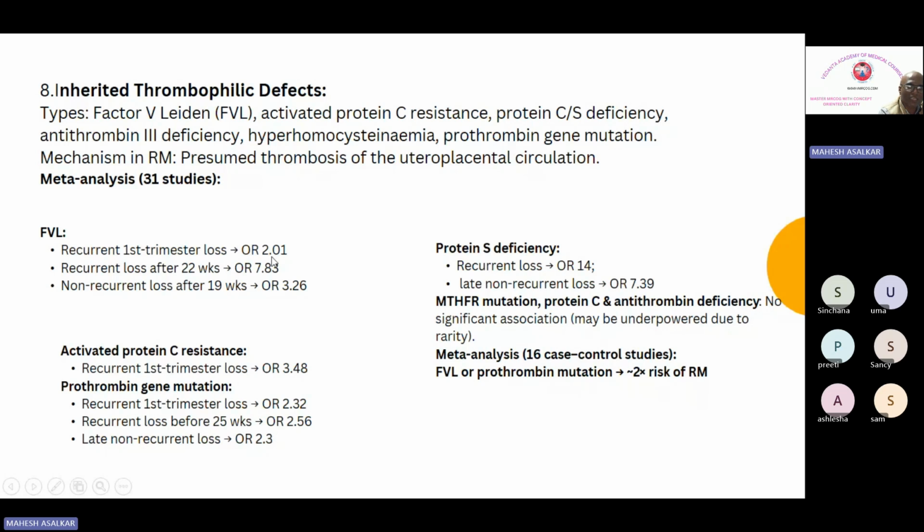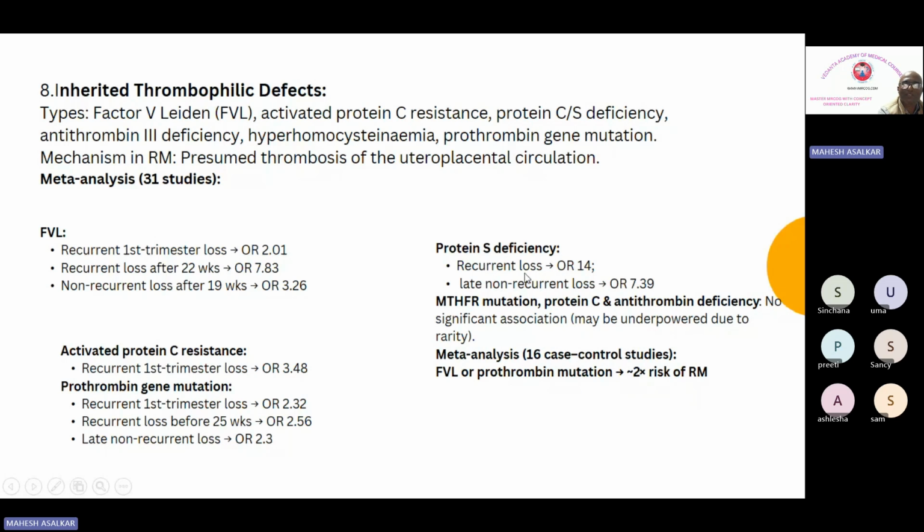So if you see here, all the odds are between 2 and 3. There is definitely an increased risk, but the greater increase is with factor 5 Leiden for the second trimester. The rest of the things are between 2 to 3 odds, but the highest here you see is 7.8 with factor 5 Leiden. Now go ahead with protein S deficiency.